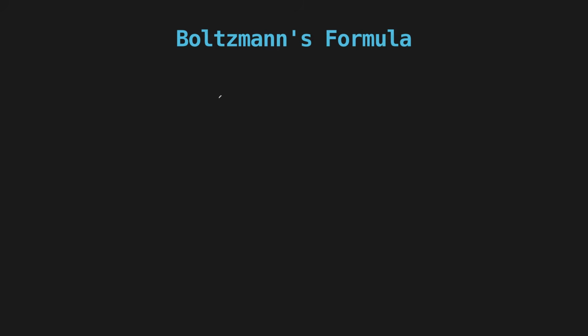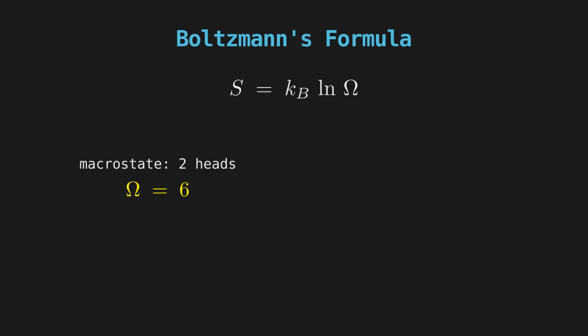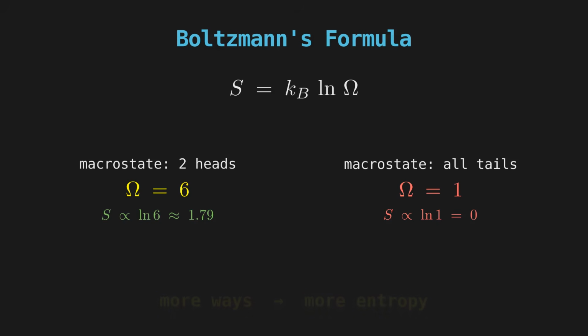And this is exactly what Boltzmann wrote down. Entropy equals a constant times the natural log of omega, where omega is simply the number of microstates. 2 heads, omega is 6. All tails, omega is 1, and log of 1 is 0. So 2 heads isn't messier, it just has more ways to happen. Entropy is the log of a count.